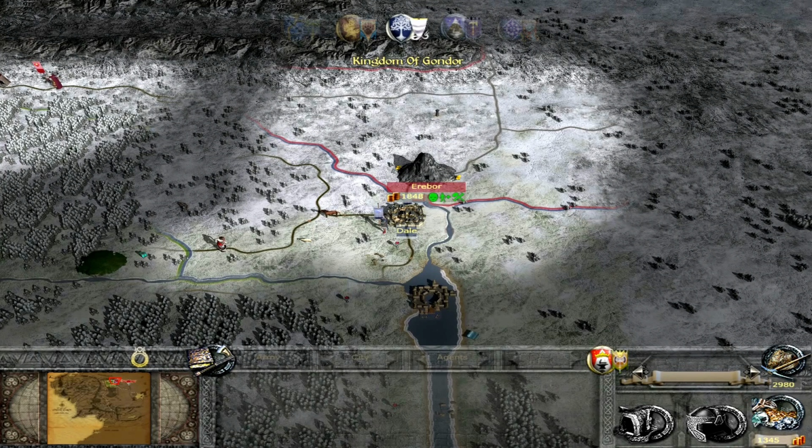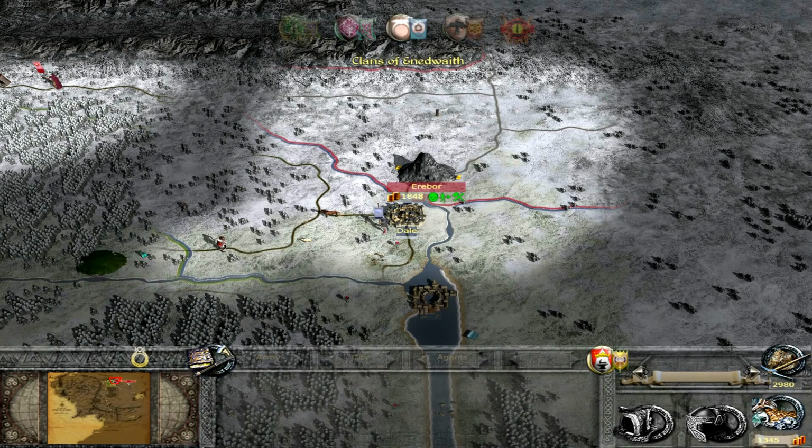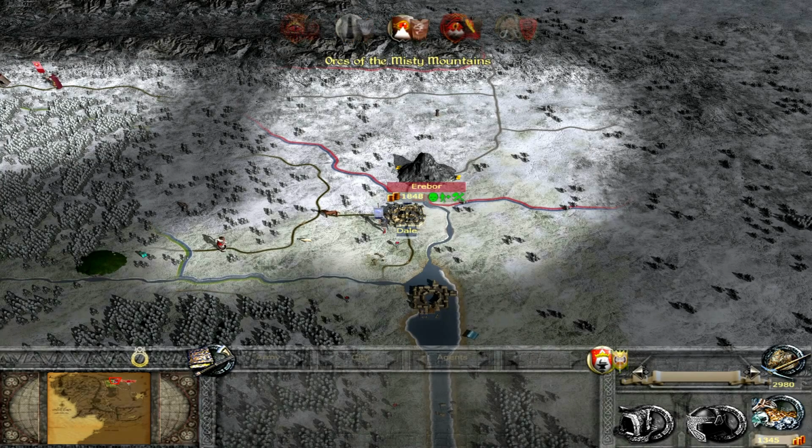Kingdom of Gondor. How are you doing? Clans of Enedwaith. The Dominion of Isengard.